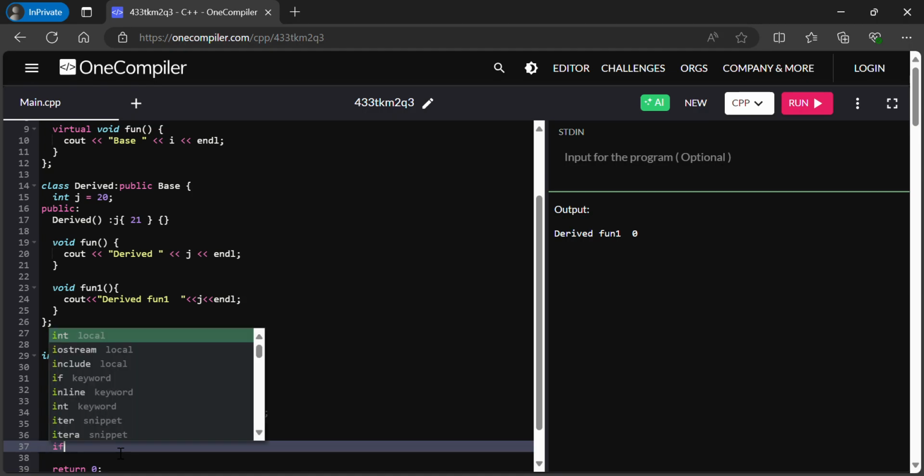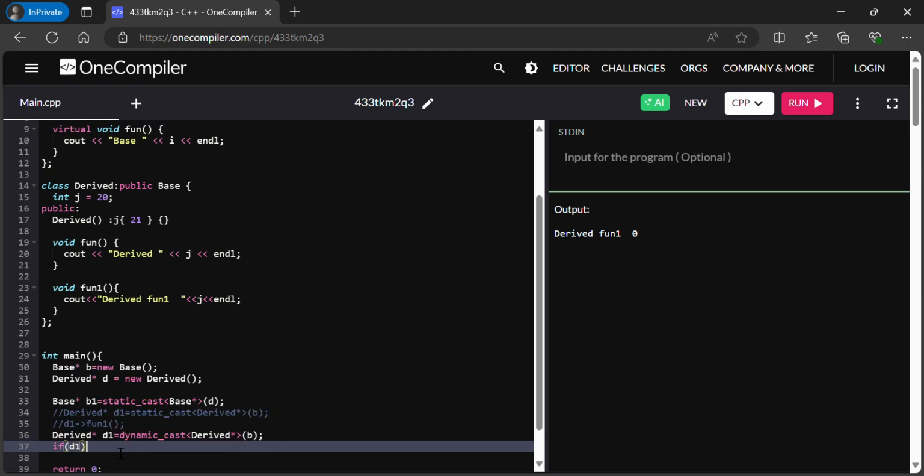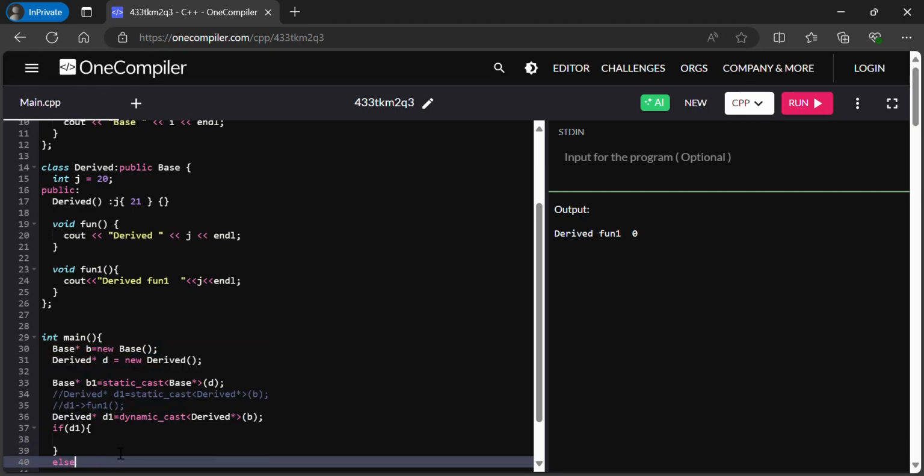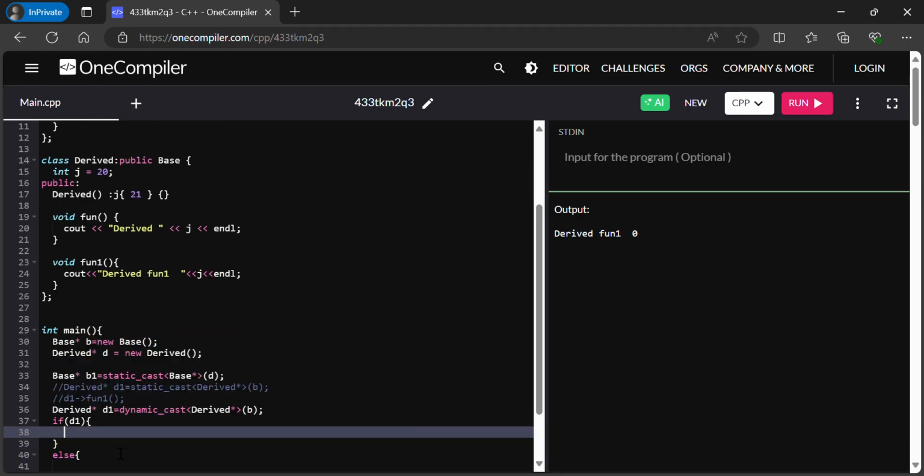So here we can use an if condition, if d1. If it is a null pointer it will enter the else case. If it is having some address, it will enter the if condition.